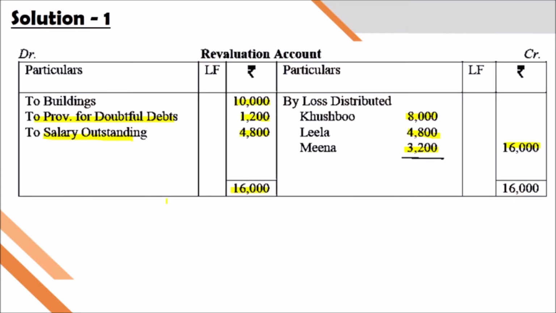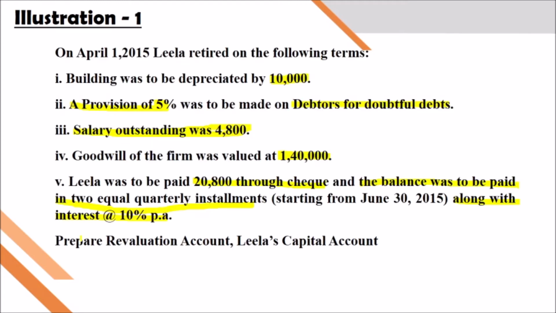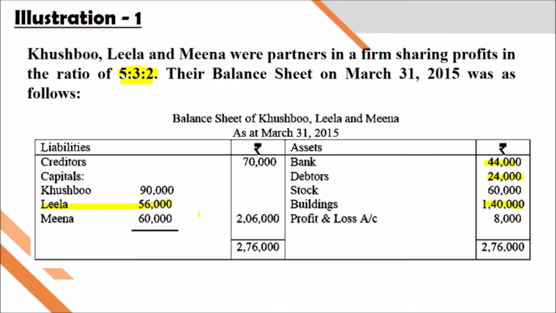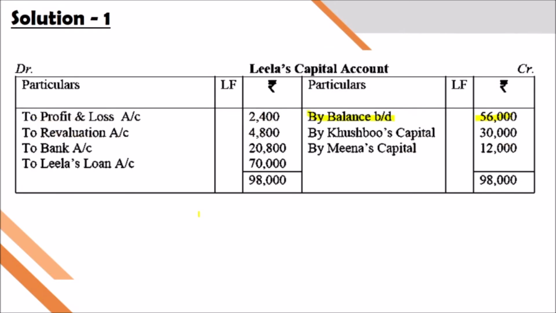Then we have to adjust Leela's share of goodwill. The 1,40,000 is the firm's goodwill. Out of that, we have to calculate Leela's share. Leela's share is 3 by 10. So 1,40,000 into 3 by 10, we will get 42,000.